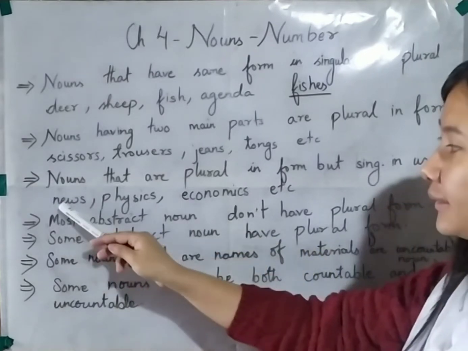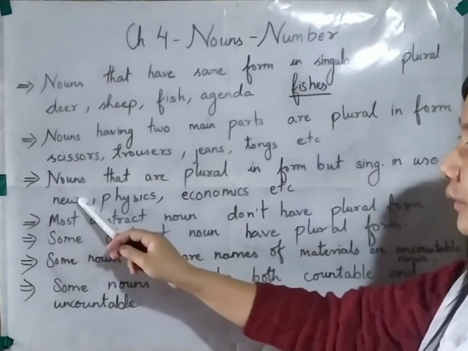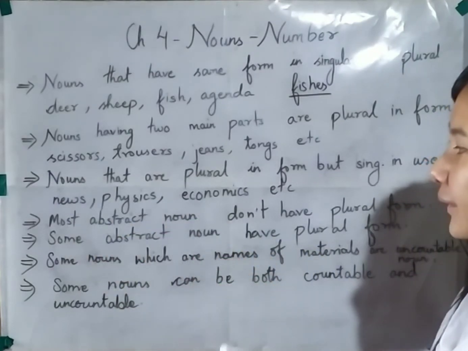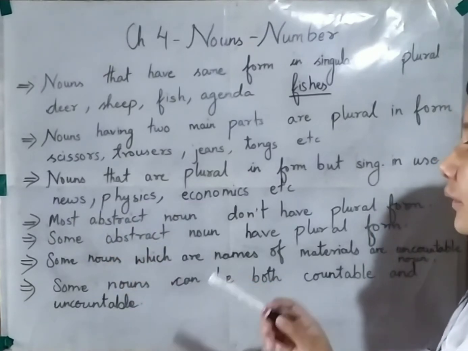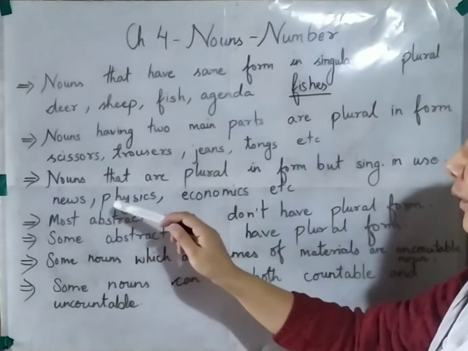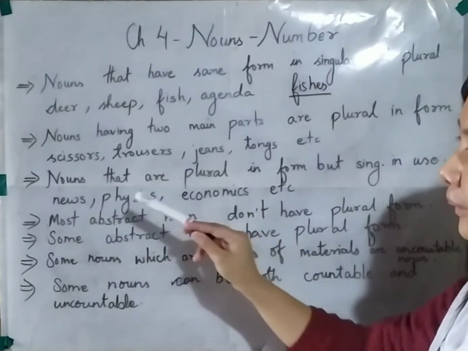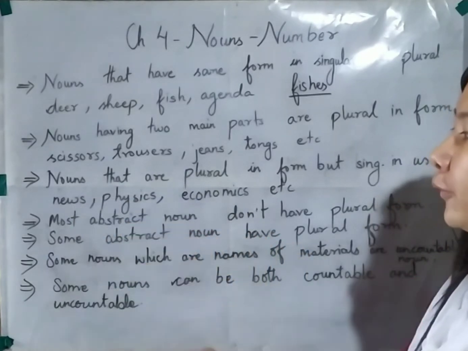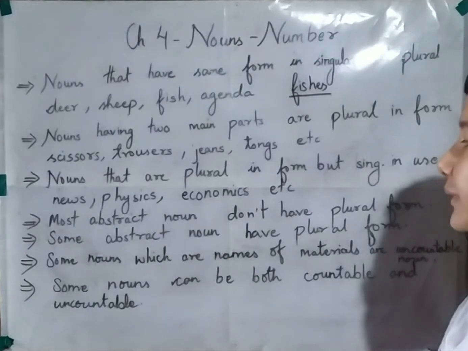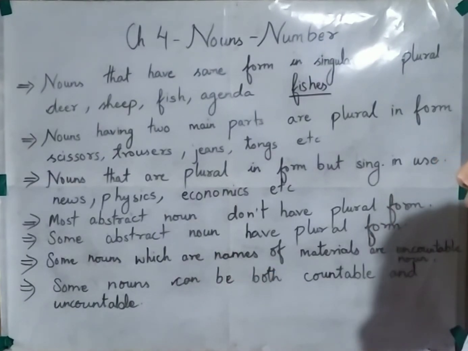Next, we saw that nouns that are plural in form but singular in use. So here we saw that when you look at these nouns like news, physics, economics, we think that these nouns are plural nouns, but in reality these nouns are used in a singular way. So these nouns will be followed by a singular verb. So news will be followed by a singular verb, physics will be followed by a singular verb, economics will be followed by a singular verb.